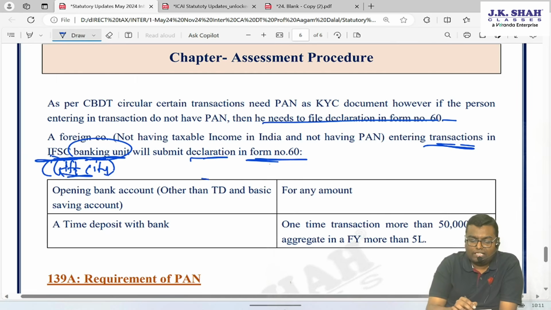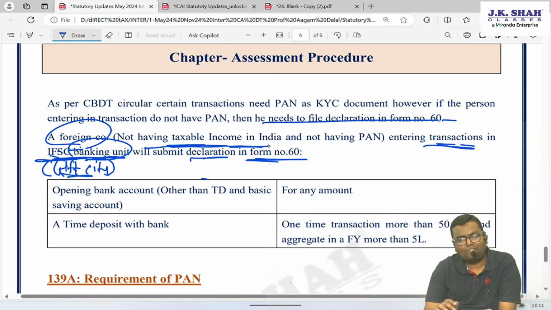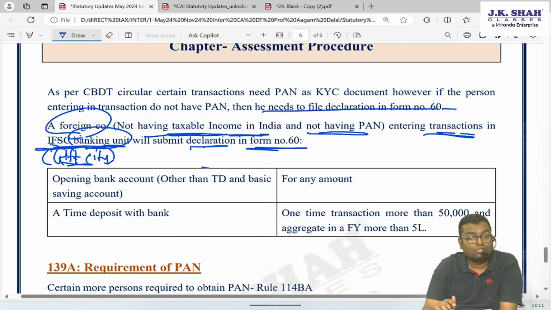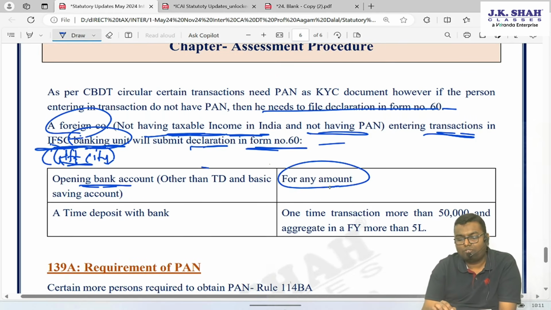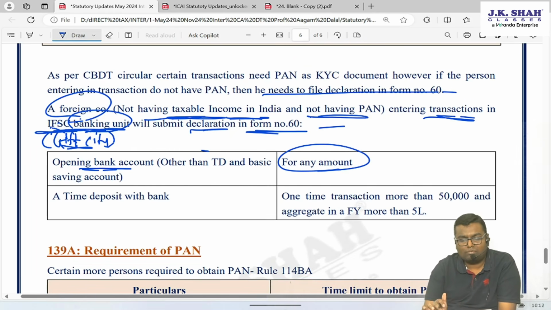If, in GIFT City, a foreign company opens any bank account, such a foreign company does not have any taxable income in India. They have all the taxable income outside India, and hence they do not have a permanent account number also. For opening a bank account, for any amount, they don't need a permanent account number. They will furnish Form number 60.